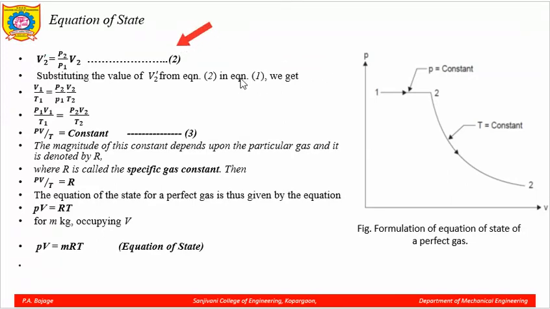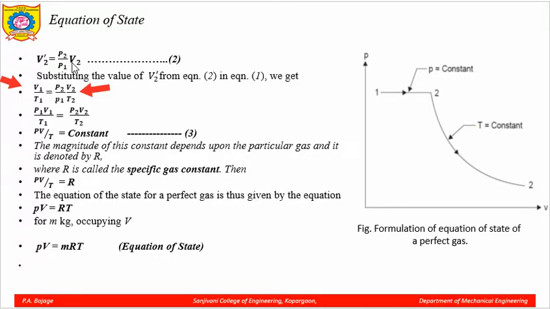Now, substituting the value of V2 dash from equation 2 in equation 1, we get this relation: V1 upon T1 is equal to P2 V2 upon P1 T2.